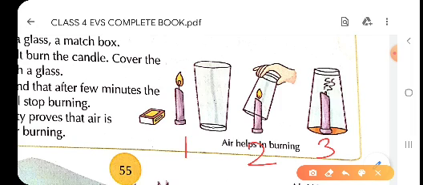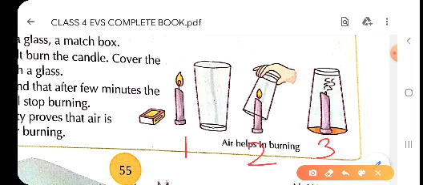Children, till the time there was air inside the glass, the candle was burning, and after a few minutes, when all the air inside the glass was used up, the candle stopped burning. So here now there is no air left inside the glass. So children, we can say air helps in burning. When there is no air, the candle stops burning.